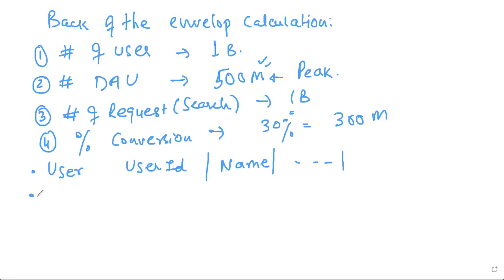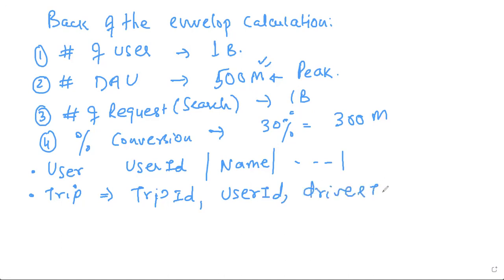So it's not a big one, but trips is important, right? When you book, there are 300 million bookings happening per day, and each booking will have a trip ID. There will be the user ID who booked it, and a driver ID who is taking the ride, and time. Source and destination and time. Source location, longitude, latitude, destination location, longitude, latitude.